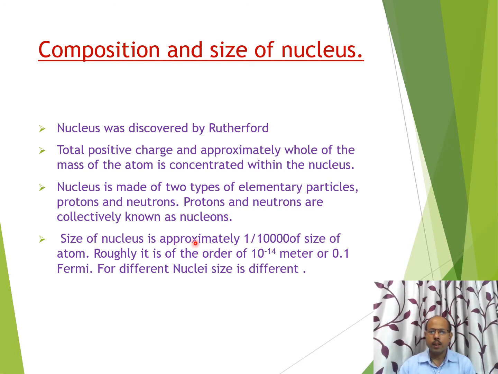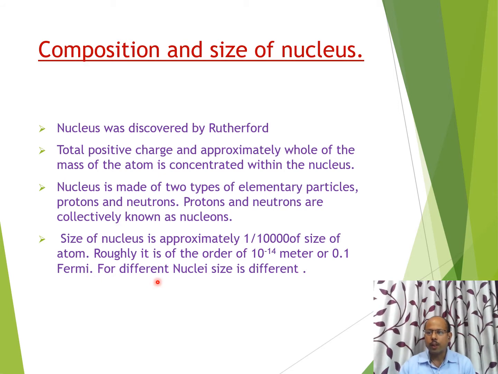Size of nucleus is approximately 1 by 10,000 of the size of atom, and we know that the size of atom is of the order of angstrom, that is 10 to the power minus 10 meter, and therefore roughly the size of nucleus is of the order of 10 to the power minus 15 meter, or we can also say 0.1 Fermi, because I think you all might know that 1 Fermi equals 10 to the power minus 15 meter.